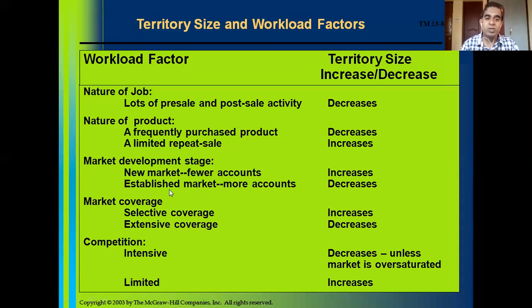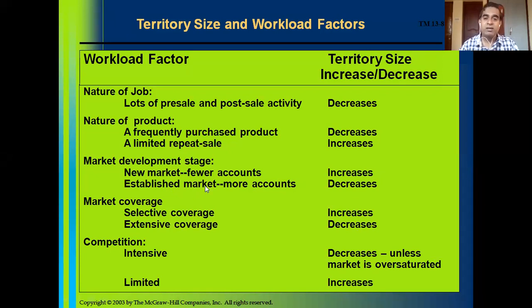If the market is established, most of the customers will already be using the product. The use of the product will be widespread. Since the number of customers will be more in a market, one single rep will not be able to make more sales calls or cover all the customers.